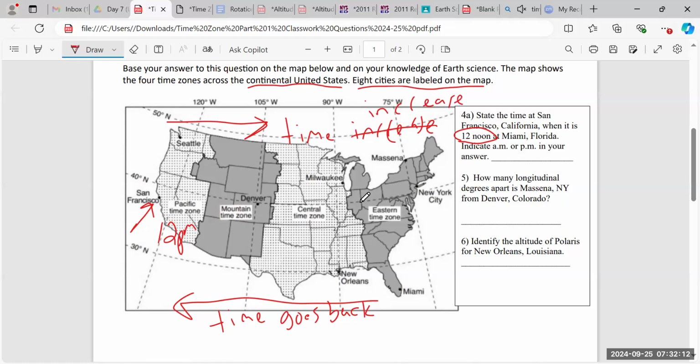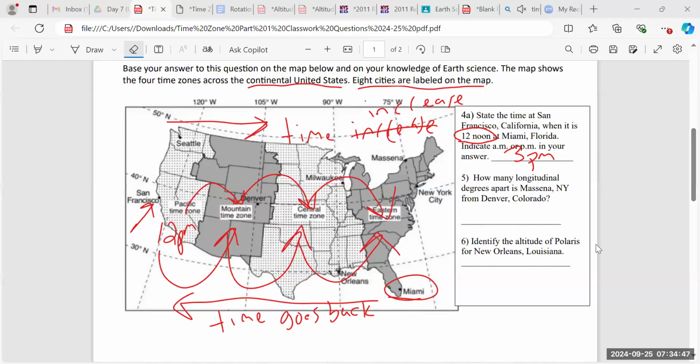All right. So therefore, how many time zones does it take for me to get to Miami? Let's look. 1 to the right, 2 to the right, and 3 to the right. So I move 3 hours ahead. So 12 p.m., 1 p.m., 2 p.m., 3 p.m. So my correct answer is going to be 3 p.m. Remember that time zones do not depend on latitude. It only depends on longitude, all right? Moving east or to the west.